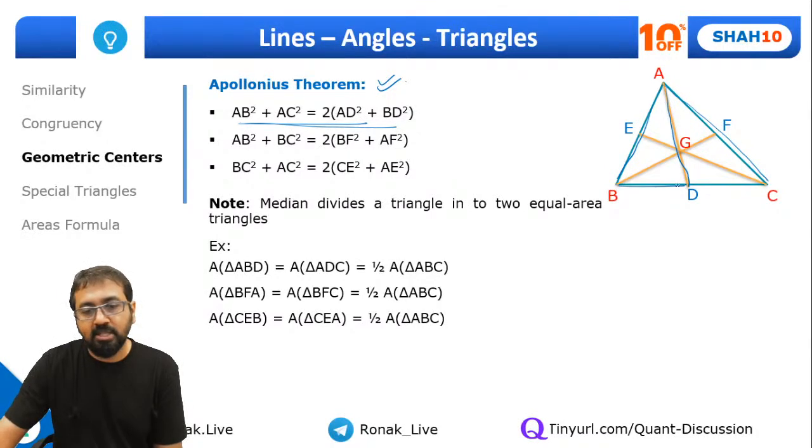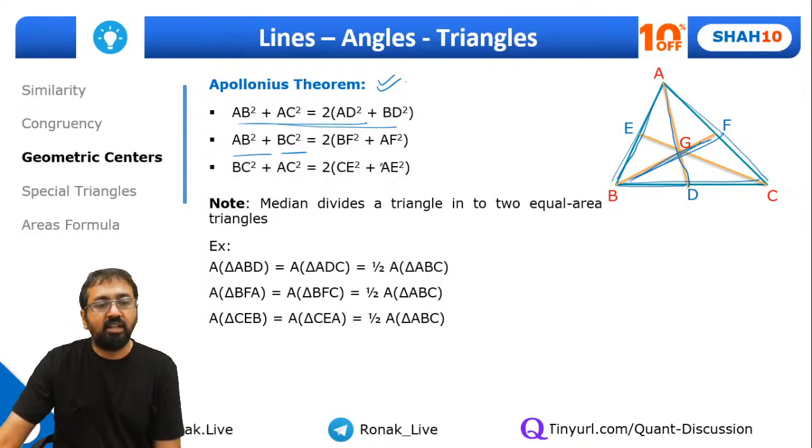Twice AD square plus BD square. Same way, AB square plus BC square. So in that case, we'll have to take this median: twice BF square plus half of the third side squared, that is twice BF square plus AF square. Are you clear, everyone? So you can apply this Apollonius theorem, and here are some other important points.